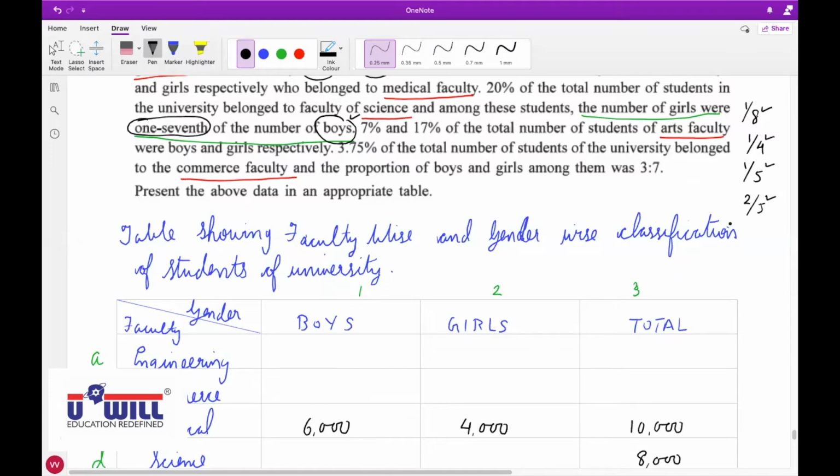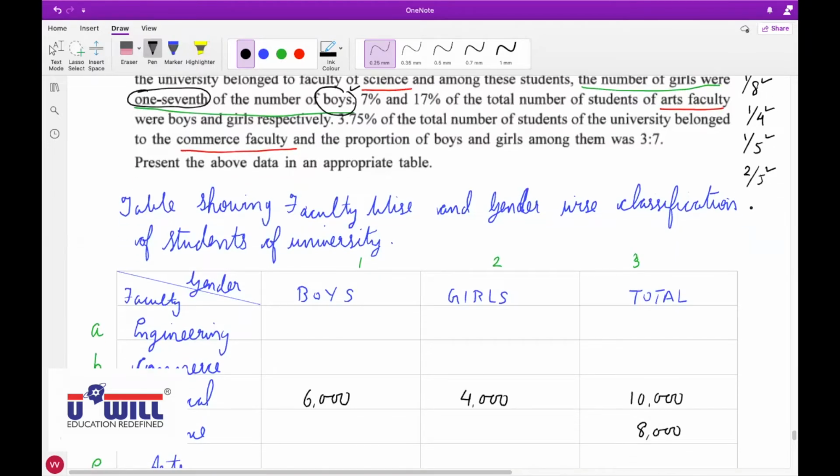Yes, because if you assume 5, then 5 into 2 by 5 is 2, so the fraction will be ignored. Tanisha, if it was given 3/7 instead of 1/7, then what would you have assumed the number of boys? 7. Correct. Raise your hand who did not understand this. Why did we assume the number of boys as 7? Raise your hand who did not understand this.